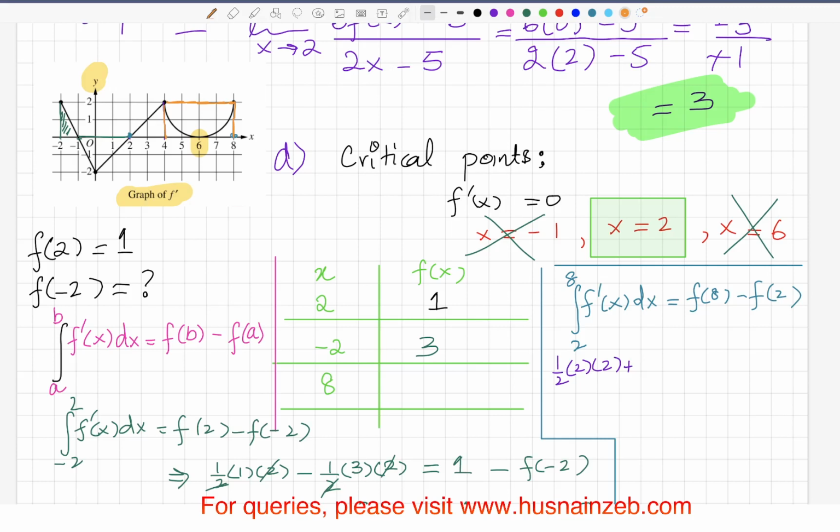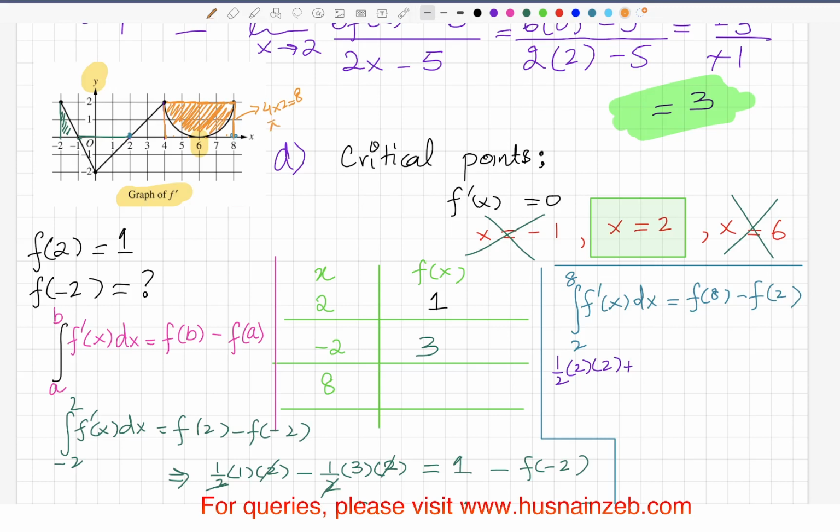So if I take the total area as a rectangle with height 2 and width 1, 2, 3, 4 units, the total area should be 4 times 2, which is 8. And then you have to subtract this area for the semicircle, so this is going to be pi r squared.